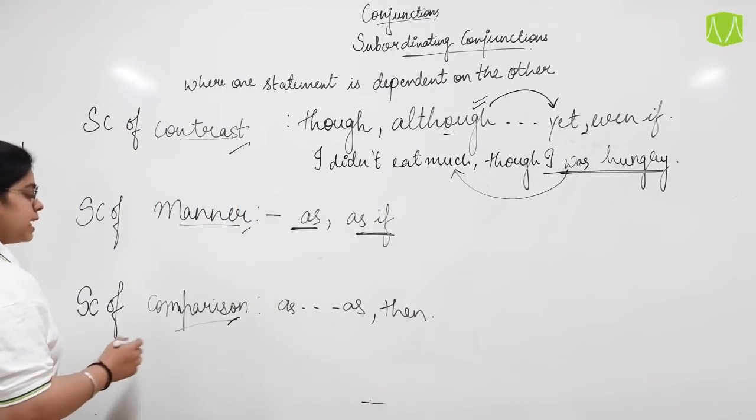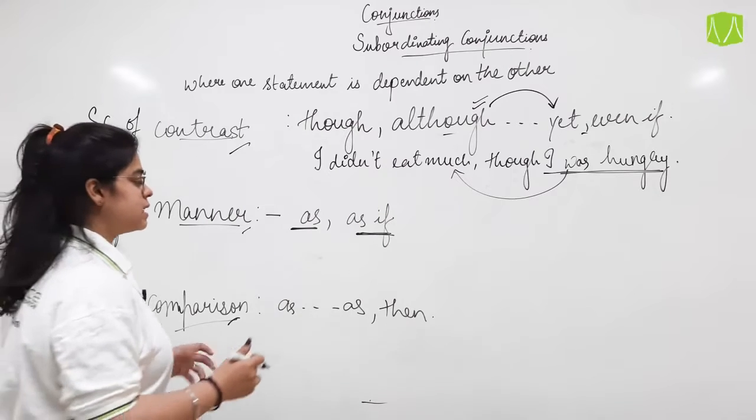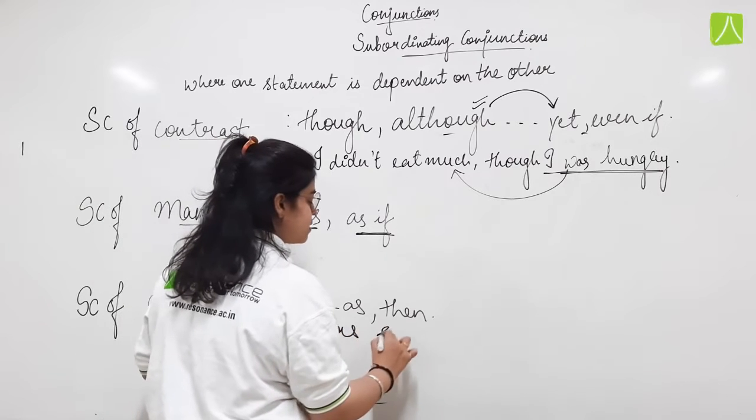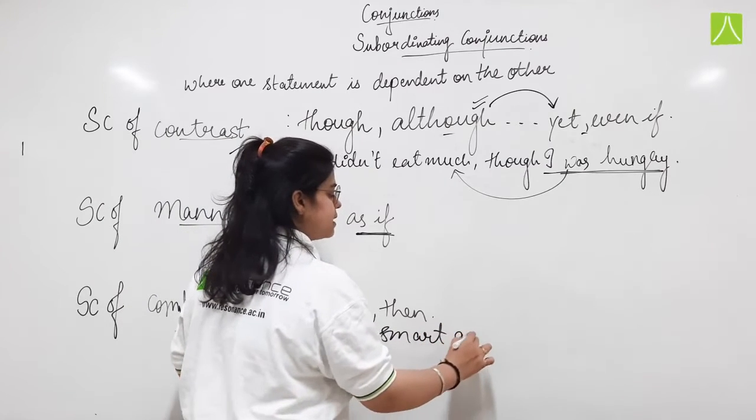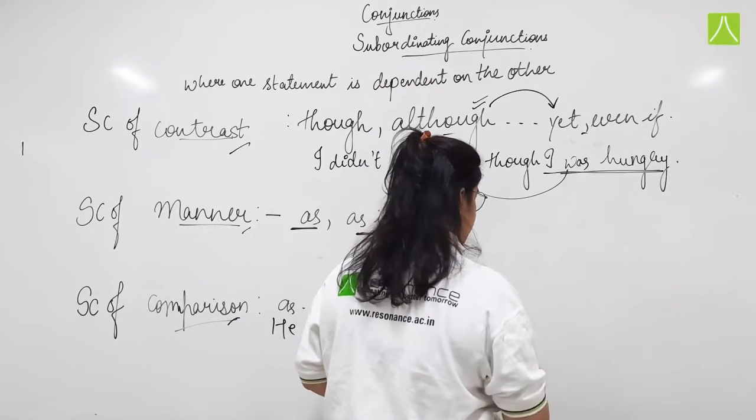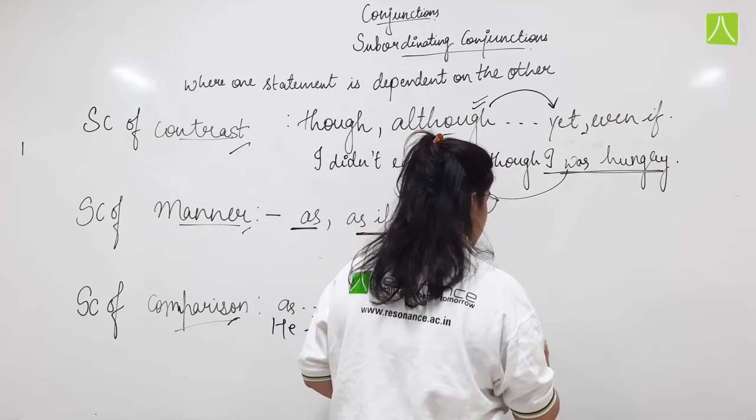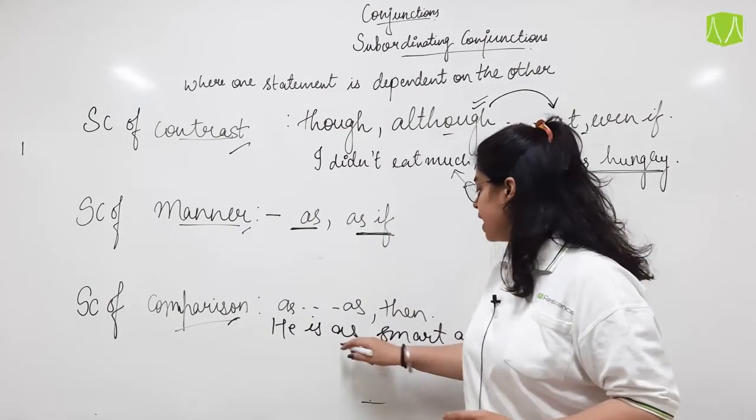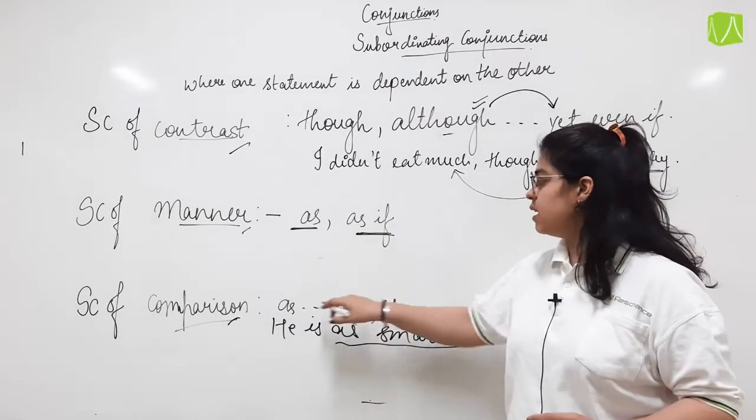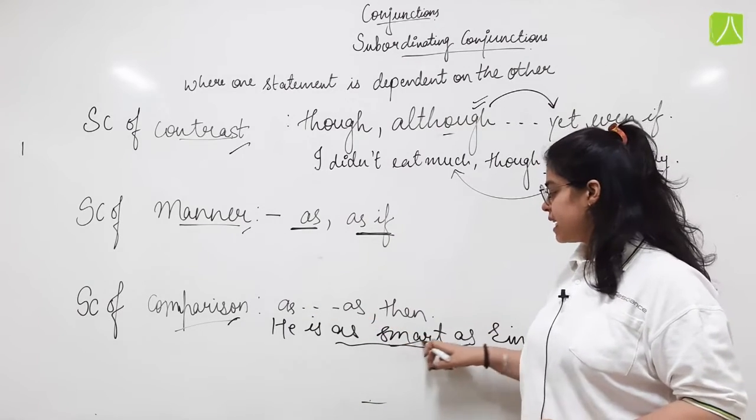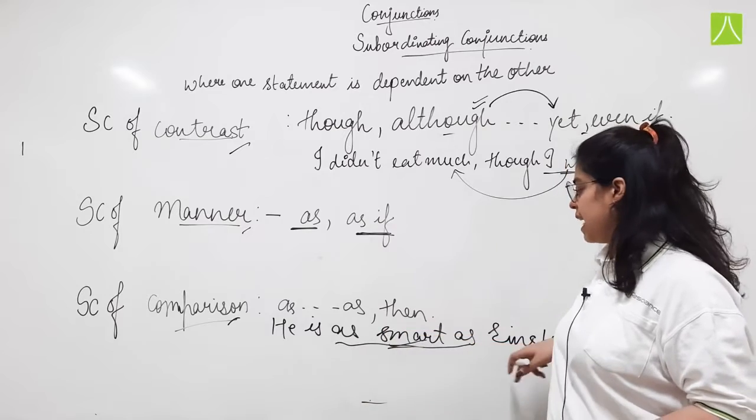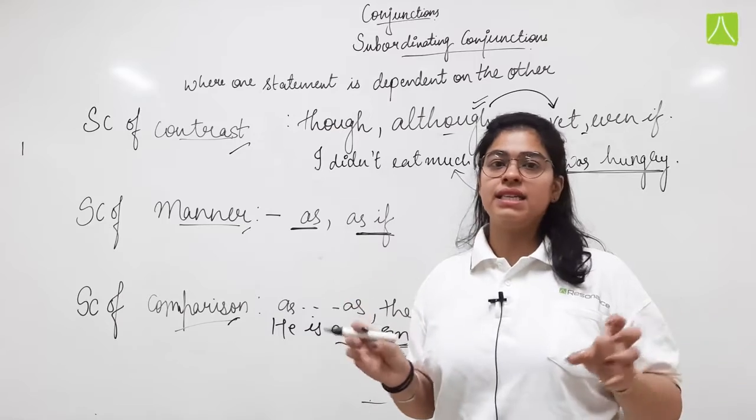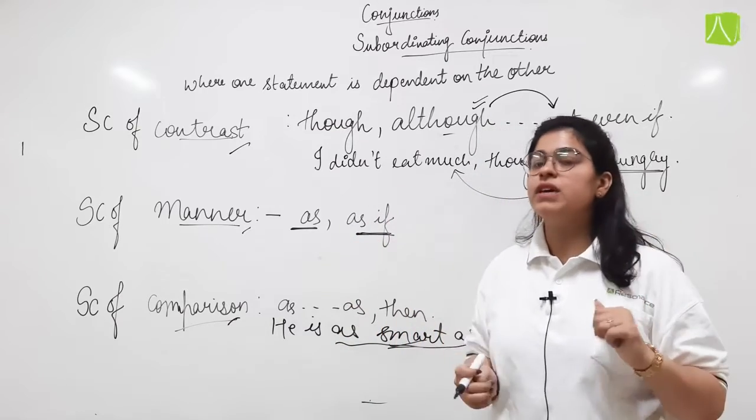Okay. Next is comparison. Comparison says, for example, he is as smart as Einstein. So I am telling you a comparison, as smart as. There is a gap between the two, that there is one adjective fit inside. He was as smart as Einstein. So we are comparing two different personalities, that his brain works similar to that of Einstein.